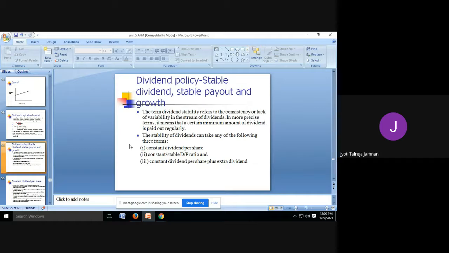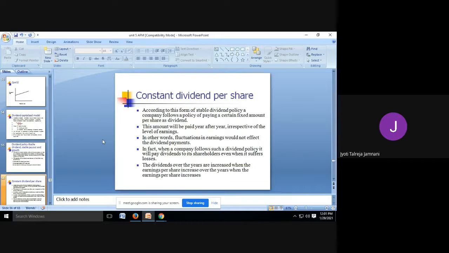The stability of dividends can take any of the following three forms. So you can either have stable amount, you can have stable payout ratio, or you can have stable growth rate. So let's see how all the three work. The first is the constant dividend per share. In case of constant dividend per share, you fix up an amount and you give the same amount every year. So that is amount fixing.